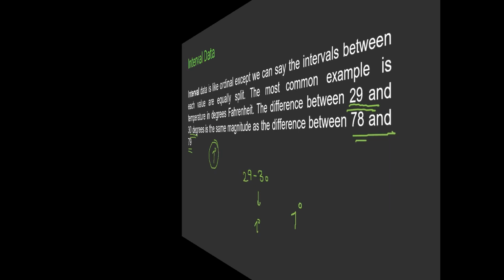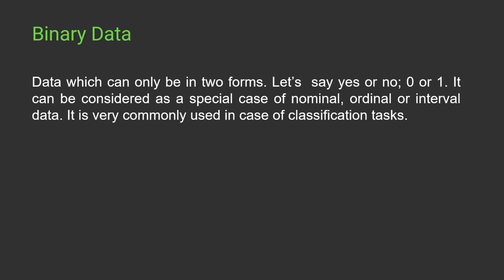Now we have binary data. Well, this data is in two forms only, 0 and 1. We all know what binary means, right? So it is a special case of nominal, ordinal, and interval data, and it is used in case of classification tasks where we have to describe a data with two labels like yes or no. So we can say 1 or 0. Similarly, if we say male and female, then we can describe male with 1 or female with 0, right?